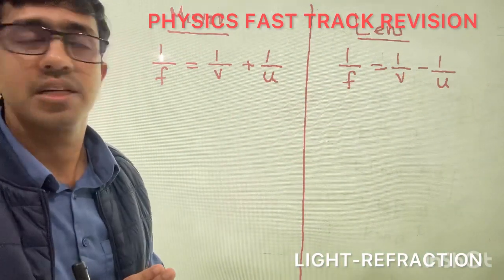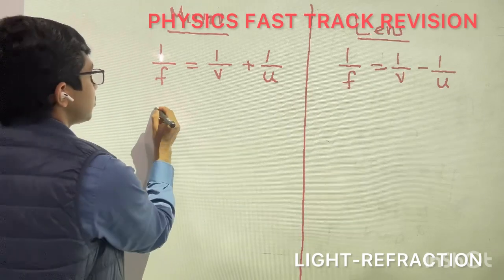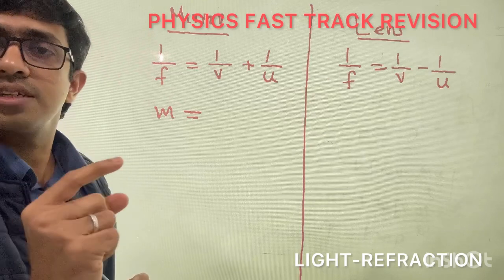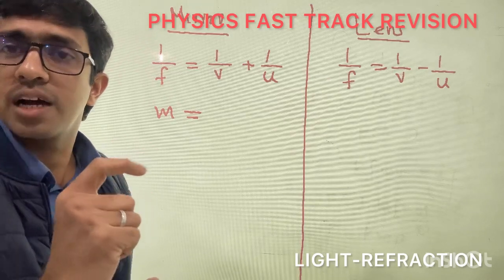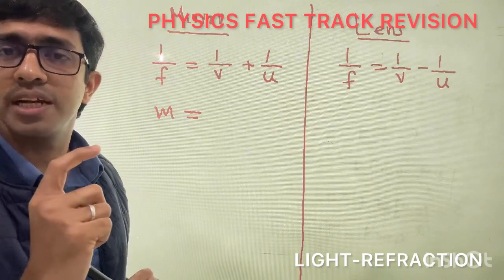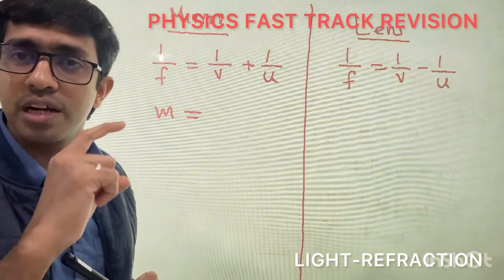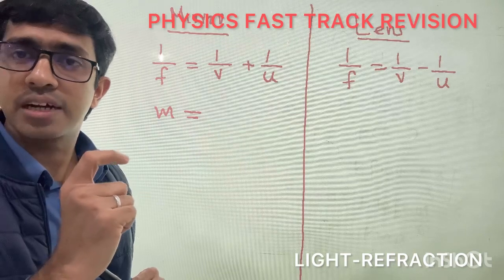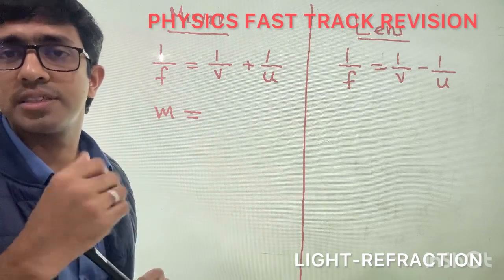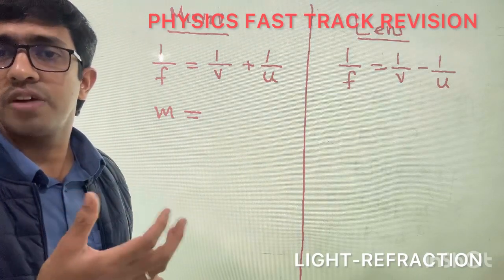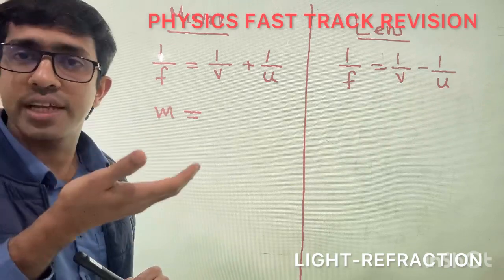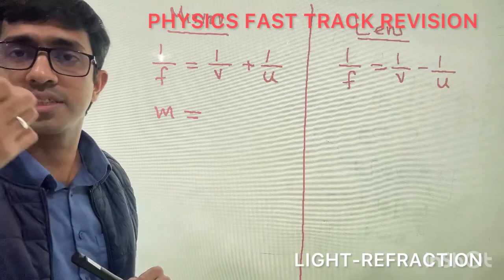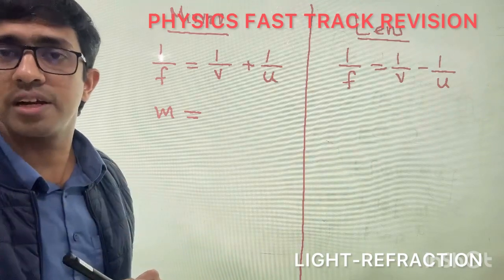And then after that we have the equation for magnification. Magnification is defined as the ratio of the height of the image to the height of the object. The value of magnification will give you a clear-cut idea about the mirror or the lens. For example, if the magnification is more than 1, we can say the height of the image is enlarged, and if it is less than 1, it is diminished.